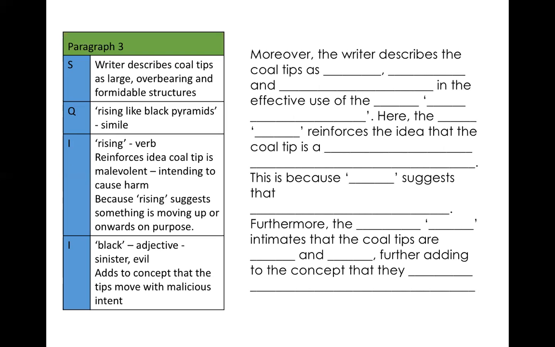So we move on to furthermore. This is where we then stretch into the last inference box there. Furthermore, the, once again, word before the quote, name the word class. Furthermore, the something something intimates, which is another word for suggests, that the call tips are something and something. Look at the notes in the plan, fill the gaps. Further adding to the concept that, finish the sentence, use the notes in the plan. So pause the video here, have a go at transferring that information into the paragraph there. Once you've done so, play the video again, because I will go through where the information could have gone. But I would like you to pause the video here and have a go at this task yourself. Off you go.